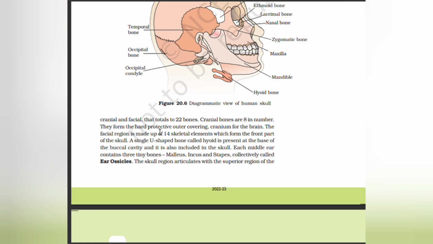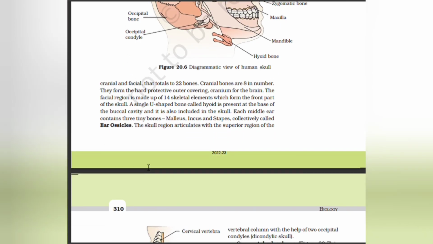They form the hard protective outer covering, cranium, for the brain. The facial region is made up of 14 skeletal elements which form the front part of the skull. A single U-shaped bone called hyoid is present at the base of the buccal cavity and is also included in the skull. Each middle ear contains three tiny bones, malleus, incus, and stapes, collectively called ear ossicles.